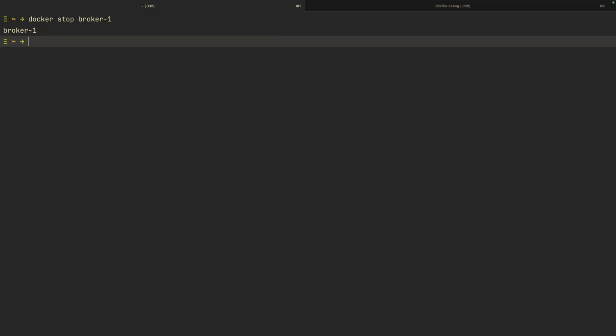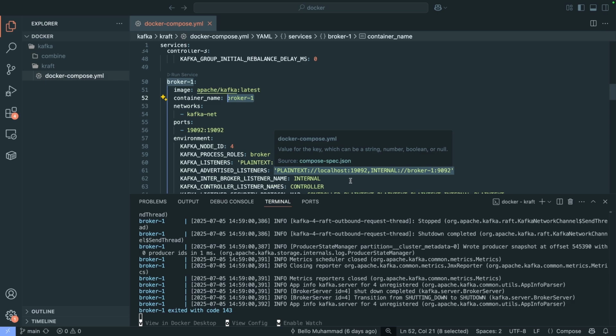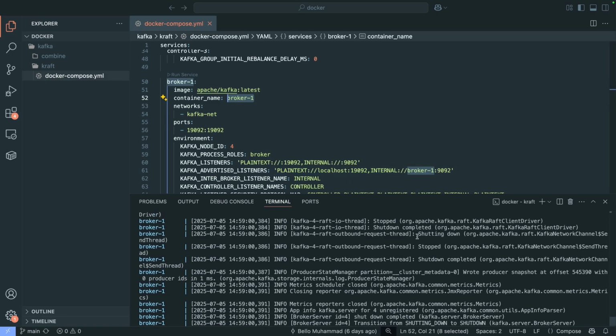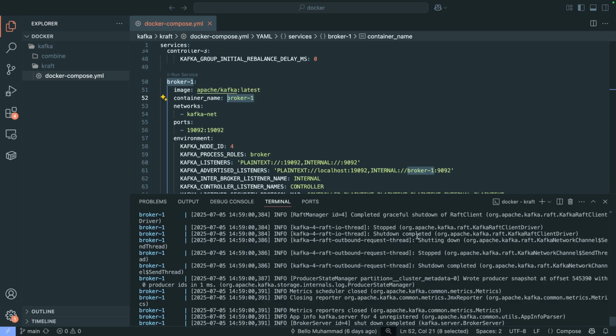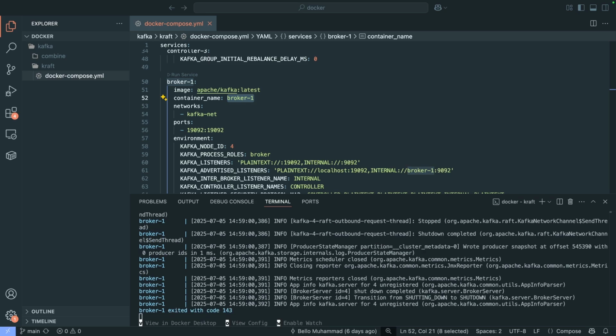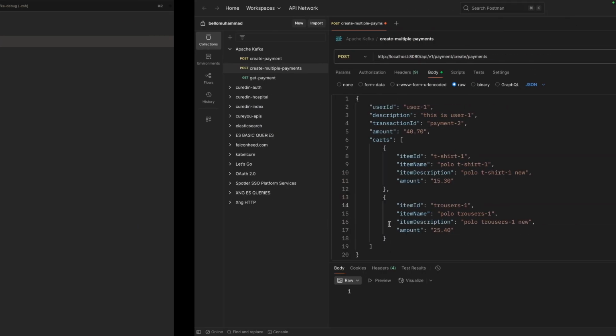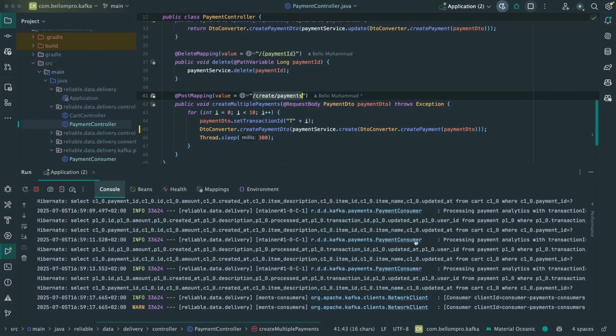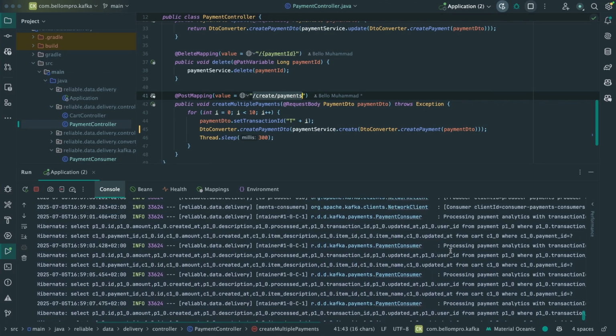Okay, now that the broker has stopped, we can go and see what is going on with our cluster. And yeah, we have seen that node 4 has stopped completely. And also we know Kafka will automatically re-elect a new leader for the affected partitions. We can also go to our Java app and see what has happened there, for example, we can see the consumers and everything.